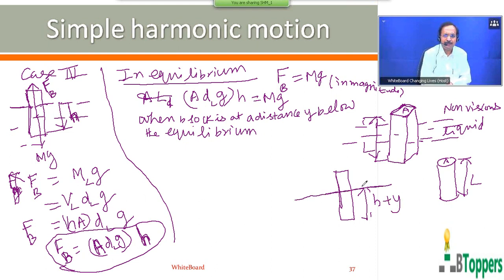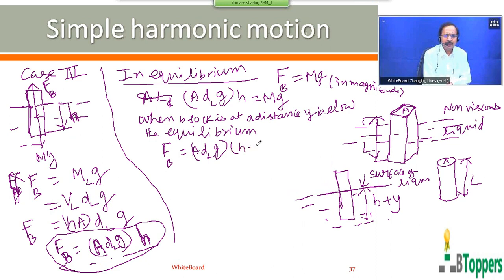This is the surface of the liquid. Then the magnitude of the force of buoyancy, using the same calculation method, will be equal to A d_l g into H plus Y, which will be more than its true weight mg, because A d_l g H equals mg.